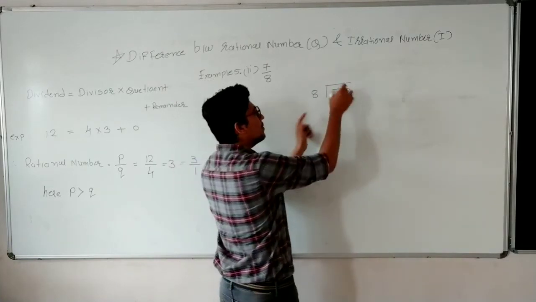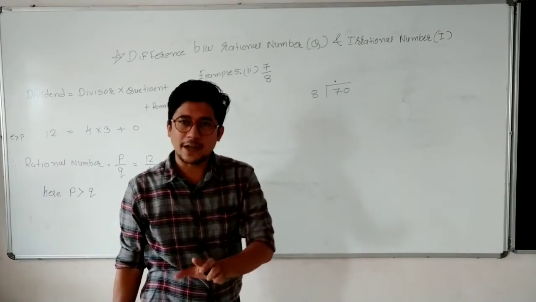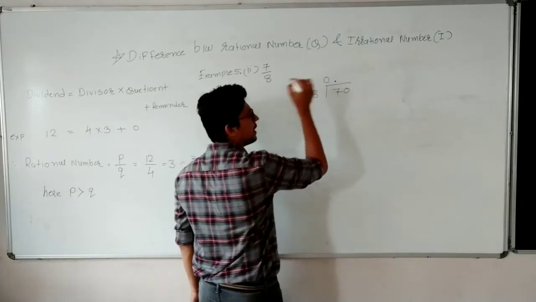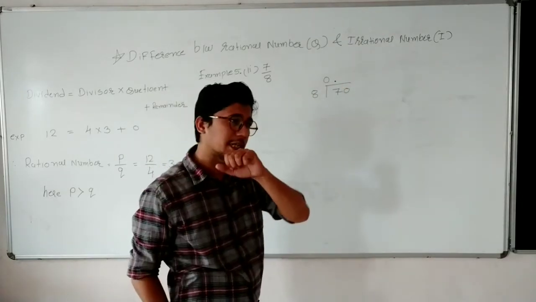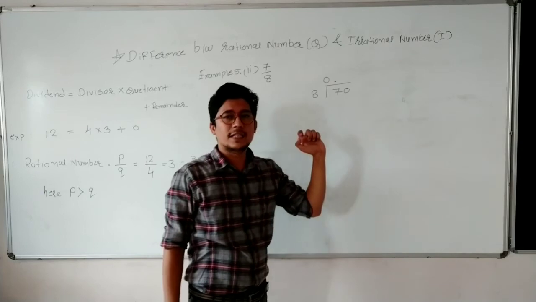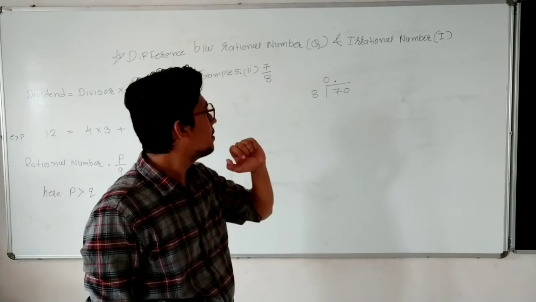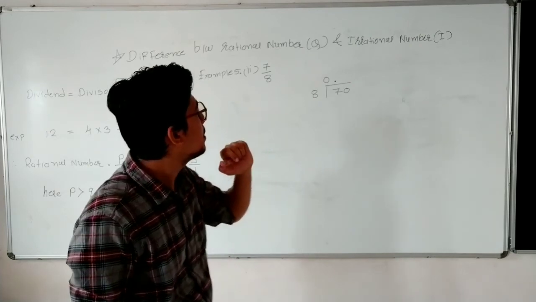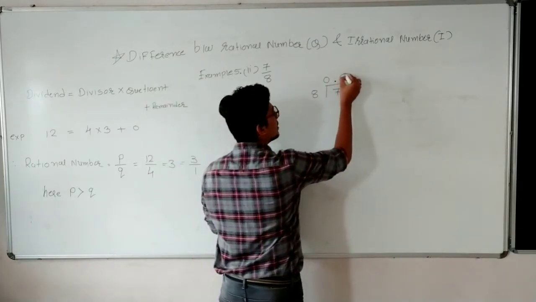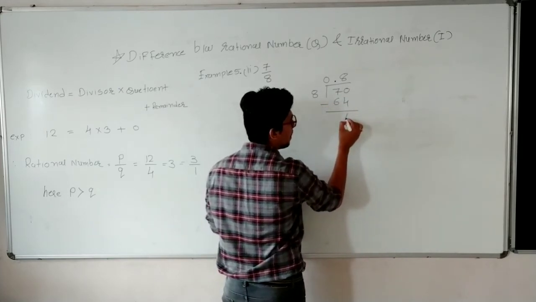So to overcome this, we have to put a point. So as you know, 0 does not have a value before point or after point. So you can put 0 over here, or if you don't put also, there is not a big issue. So here 70. So go with the table of 8. 8 ones are 8, 8 fives are 40, 8 sixes are 48. Sorry, 8 eights are 64. Is it correct? 8 eights are 64. So 70 minus 64 is 6.